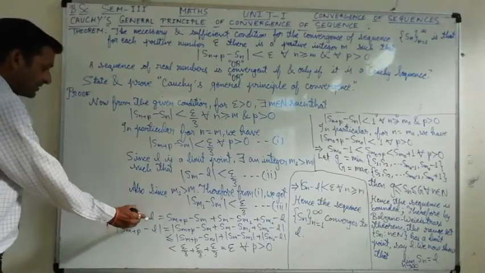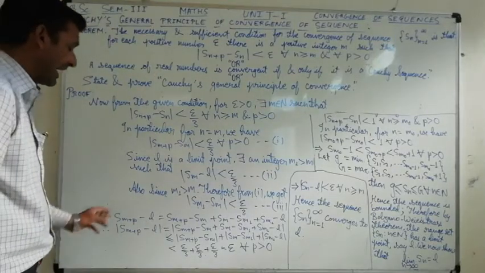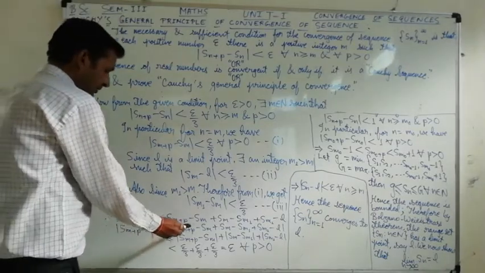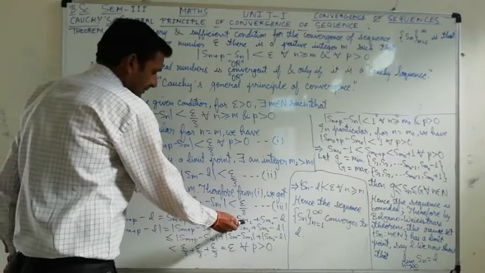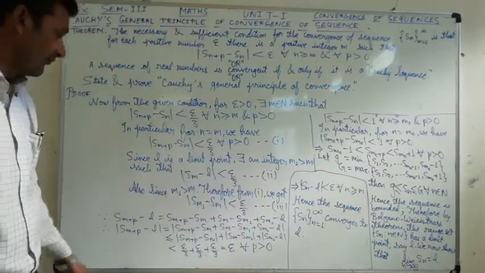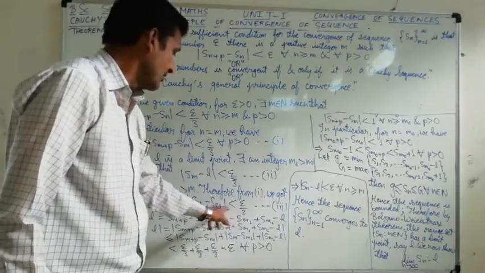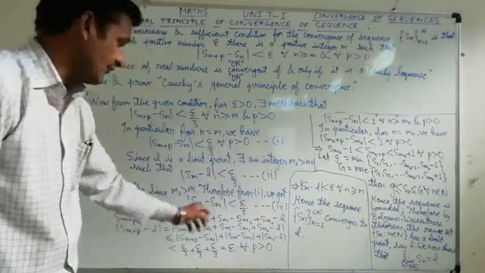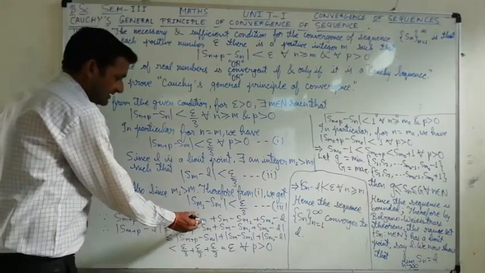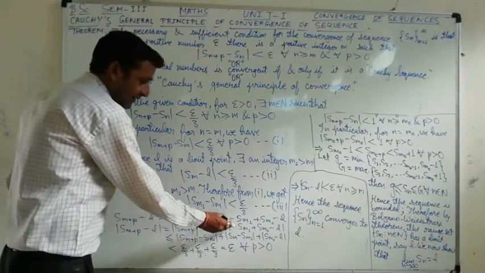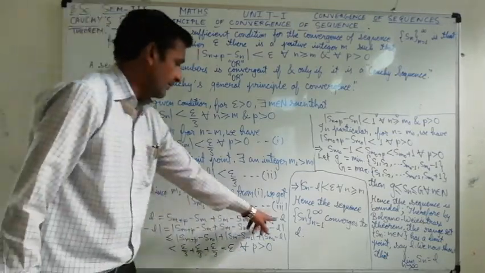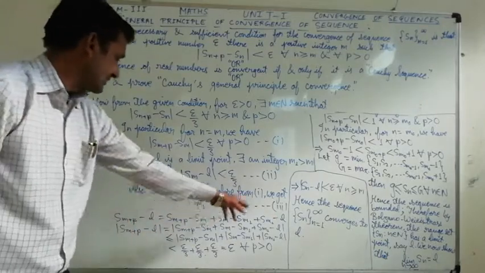Now Sm plus p minus L can be written as Sm plus p minus Sm plus Sm minus Sm1 plus Sm1 minus L. That means we have added and subtracted Sm, and we have added and subtracted Sm1 also. Sm plus p and minus L were written as they are.